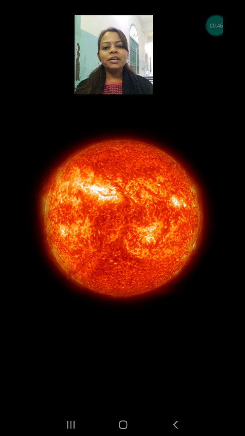So the sun is very important for the existence of life on the earth. If the sun were not there, no life would be there on the earth. Why? Because plants could not make their food and we depend on plants, so we would also die. Not only for the earth but for all the planets, the sun is the only source of energy.